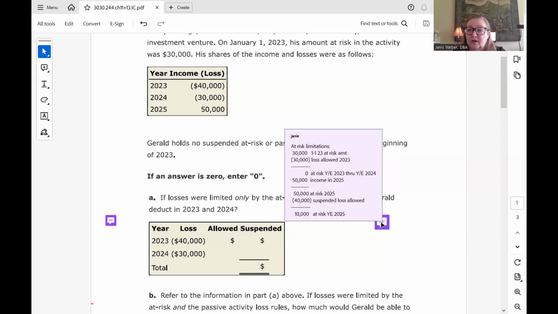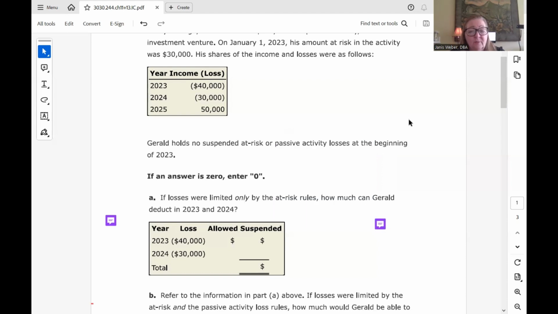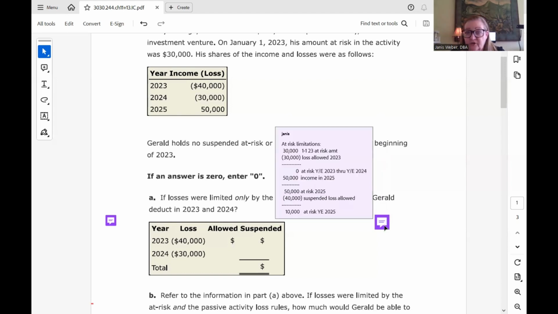But you know how I like to solve it as when we first look at it. In any case, for the question they ask us, if losses were limited only by at-risk, how much could he deduct in 2023 and 2024? So the answer would be he can deduct $30,000 in 2023 and he can deduct zero in 2024. So that is very clear that when at-risk rules come into play, you could not take more than you have at risk.